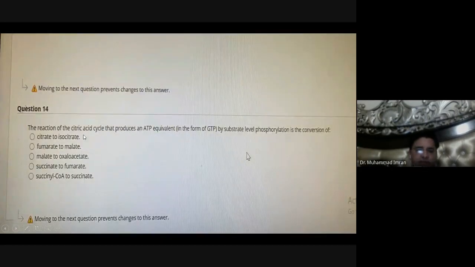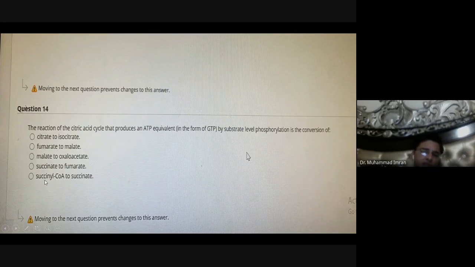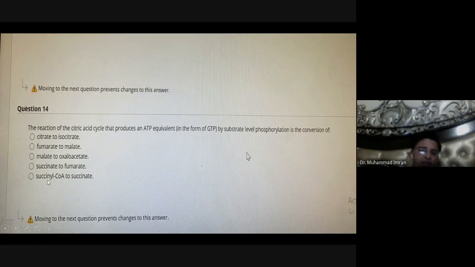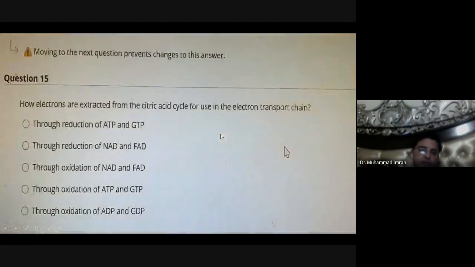The reaction of the citric acid cycle that produces an ATP equivalent by substrate level phosphorylation: succinyl-CoA into succinate. When the thioester bond of succinyl-CoA is broken down by the thiokinase enzyme, it produces a lot of energy, which is used by the phosphorylation of GDP into GTP.